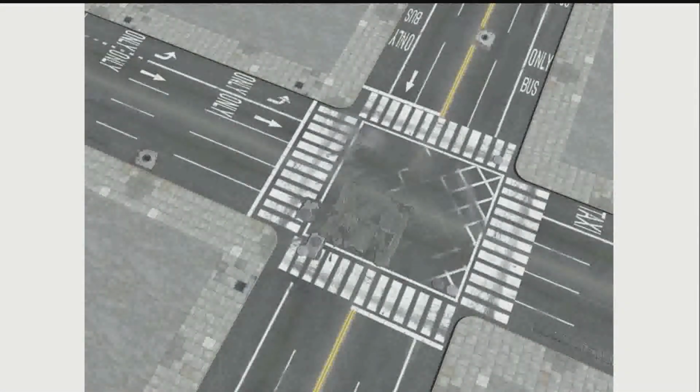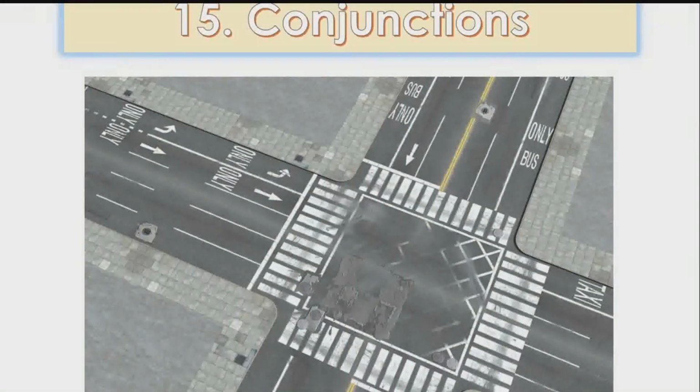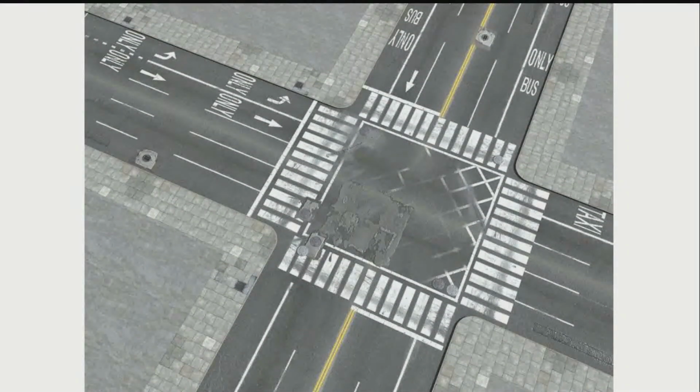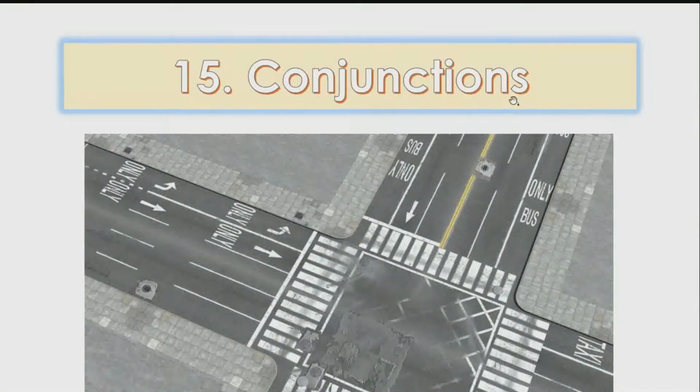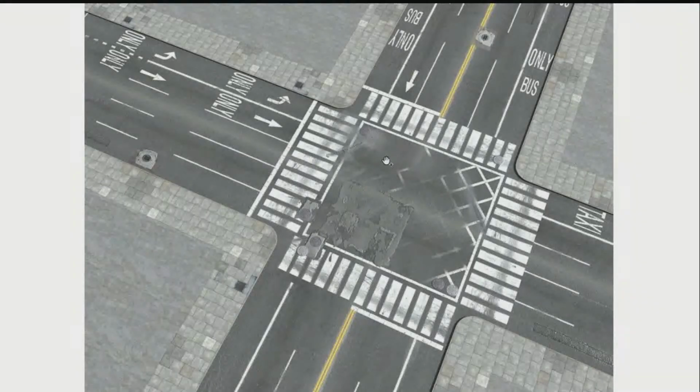Hello, students. You need not be confused. Yes, this is your grammar chapter, that is conjunctions. And I have put this image in front of you for a reason. First of all, let us discuss what this actually is. In English, this kind of a place is known as a junction. And the meaning of junction is a place or a point where two or more than two things meet.